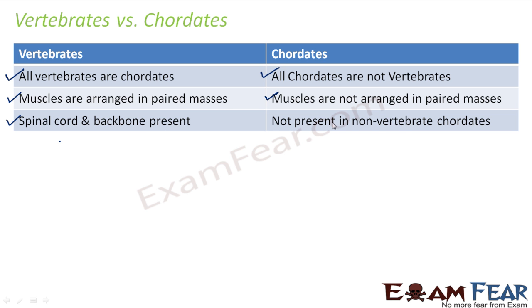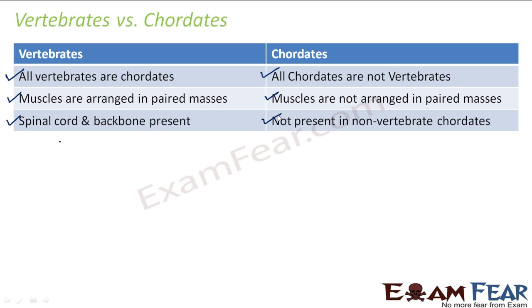Spinal cord and backbone are present in vertebrates, but not in non-vertebrate chordates, because chordates means notochord will be present. They don't bother about the backbone or the spinal cord. But in vertebrates, the vertebral column, the spinal cord and the backbone are all present. These are some of the important differences between vertebrates and chordates.